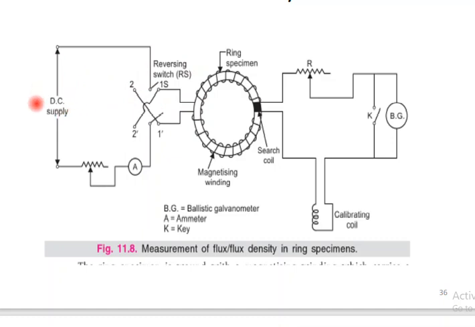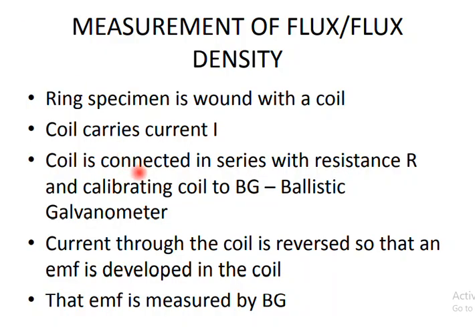So this is the DC supply, this is the ammeter, and these are the switches. K means key, and RS is the reversing switch. This is the circuit diagram for the measurement of flux density in the ring specimen. Here K is there, here the reversing switch is there, and in between we are using the ring specimen. Okay, now we will see the theory of measurement of flux density.